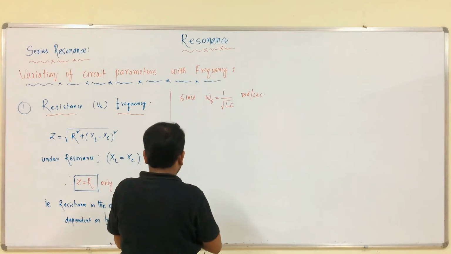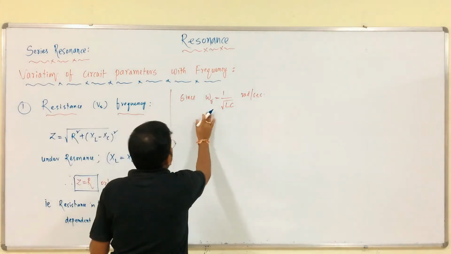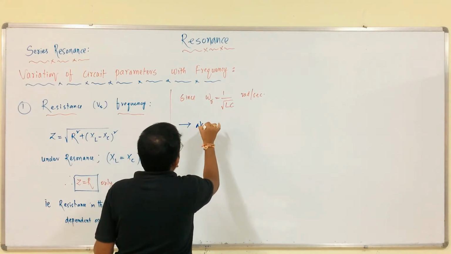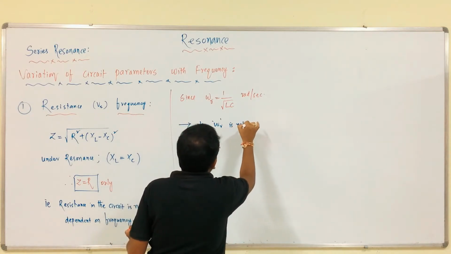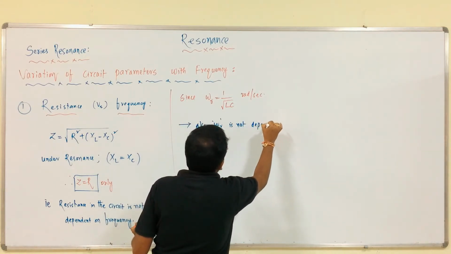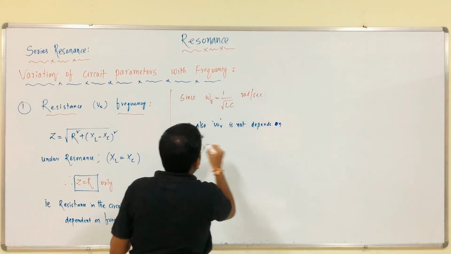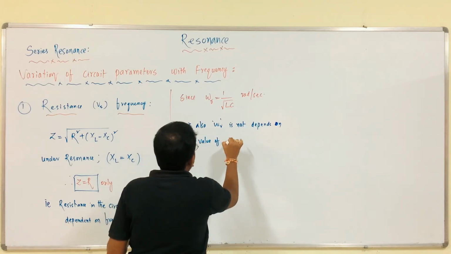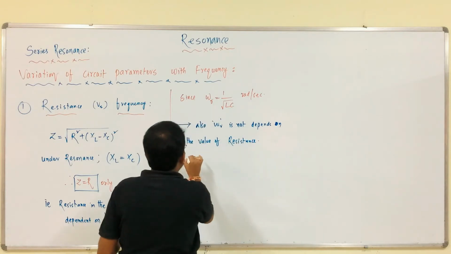Therefore, omega r also does not depend on the value of resistance.